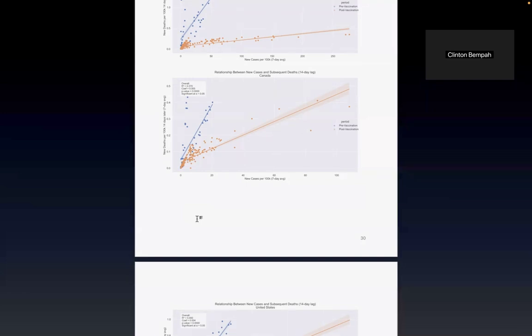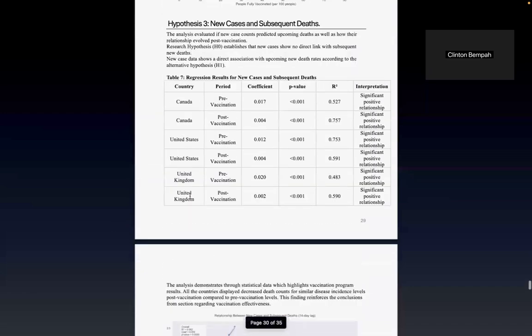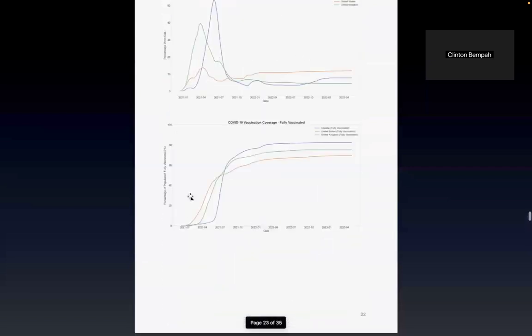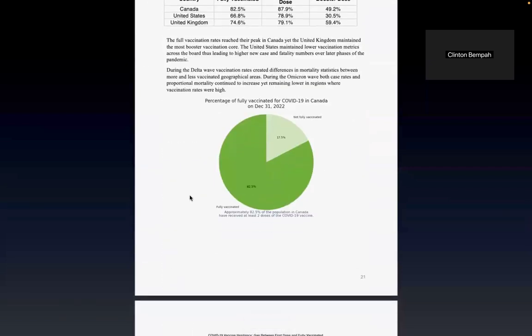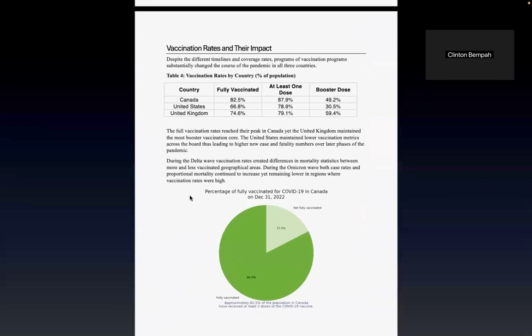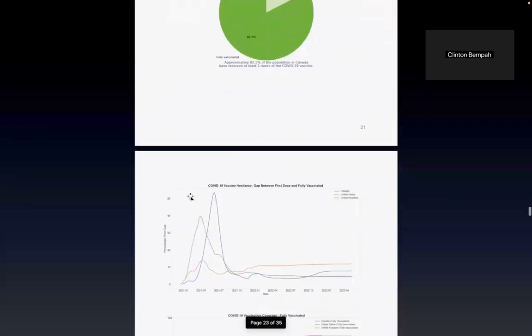An interesting thing that I also found is that Canada achieved the highest vaccination rate. If I go here, Canada recorded about 82.5% of its population being vaccinated, which was a massive deal compared to other countries like the UK and United States, as Canadians were not very hesitant when it came to vaccination compared to other countries, whose citizens were very hesitant and not willing to take the vaccine.